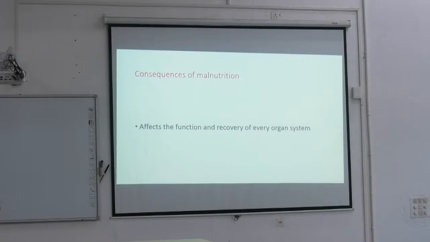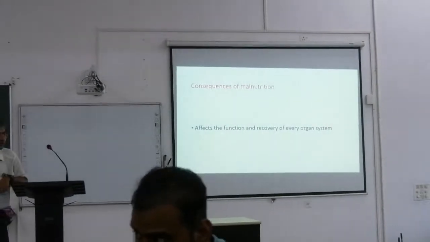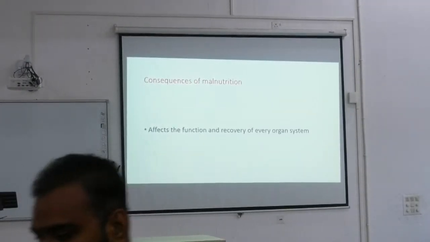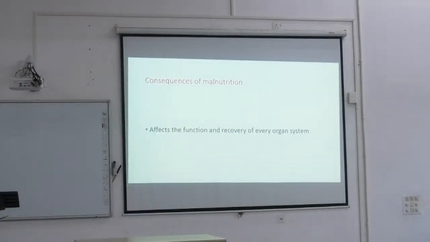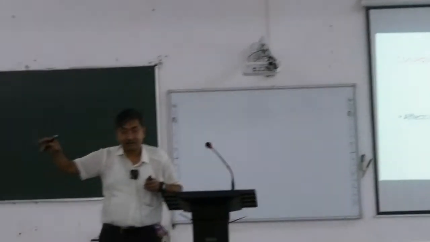Whenever we undergo surgery, we need to recover from it. Surgery is a stress, nothing but an extra insult that is required to treat the disease process. But we need to recover from the surgical insult, trauma, or stress, and for that we need good nutrition. All systems require good nutrition, but that goal is not always met.